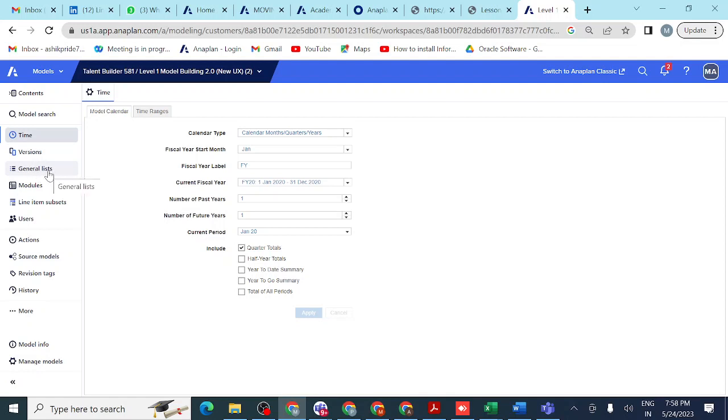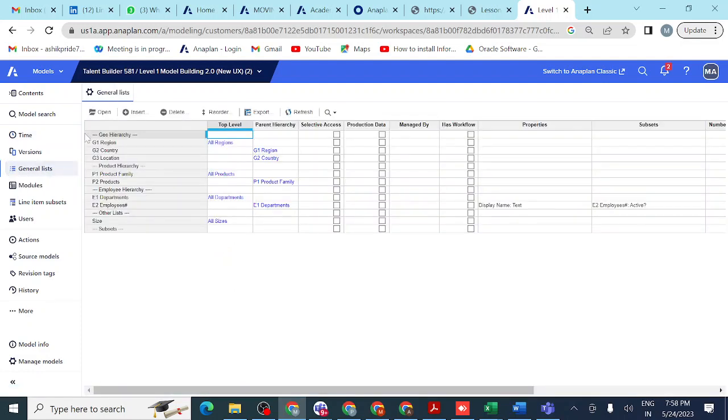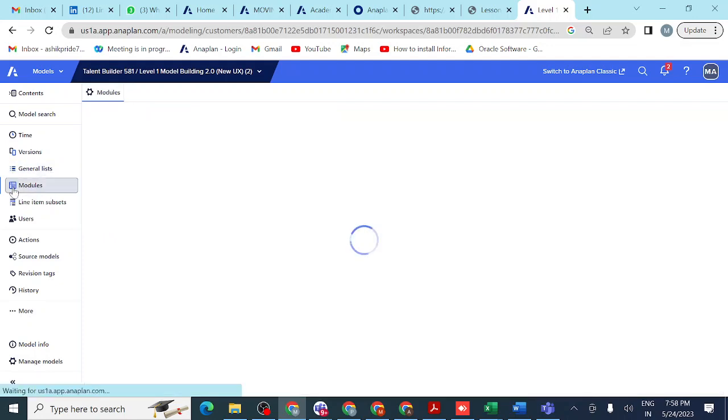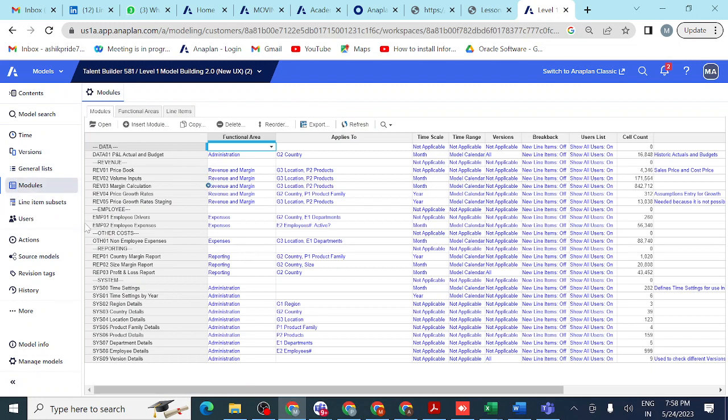List, you have list. After the models you have list. If you click here, you can see the list. What are the general lists we have here? You can see here. And you can see what modules you have. So after the list, you have modules in that components. You can see different modules here.